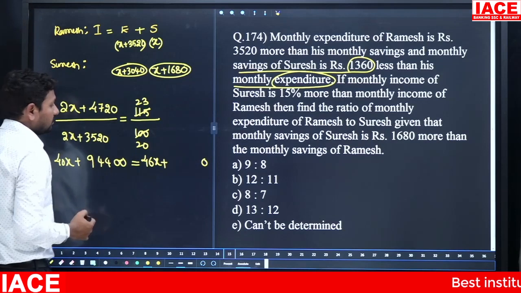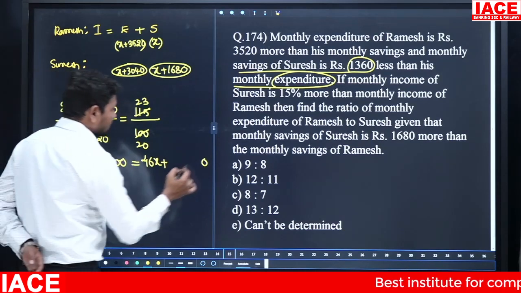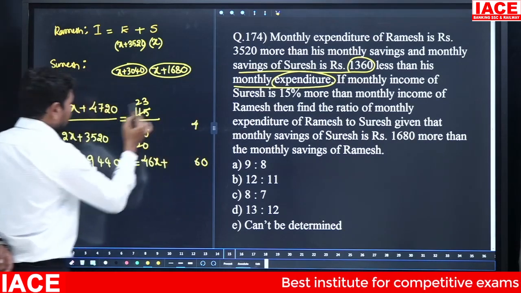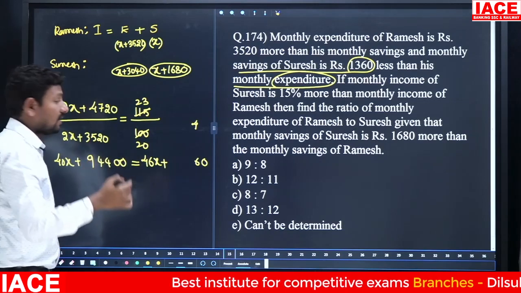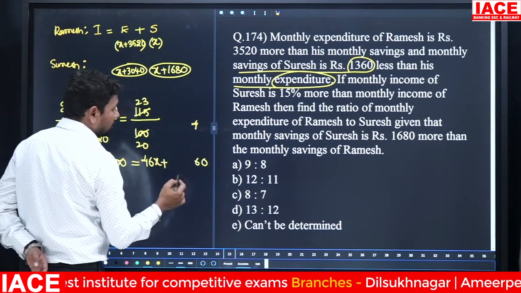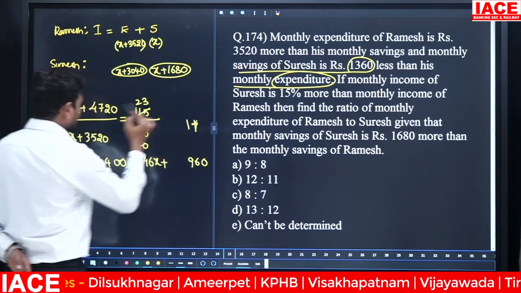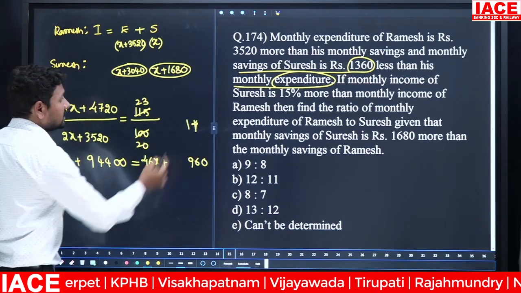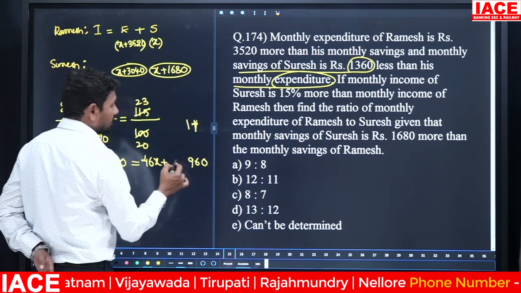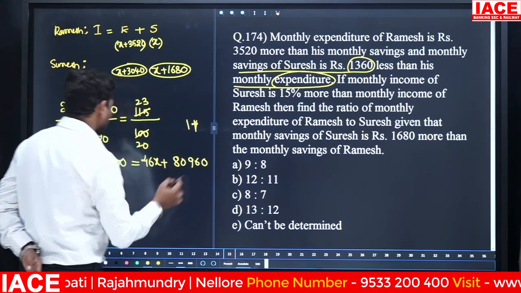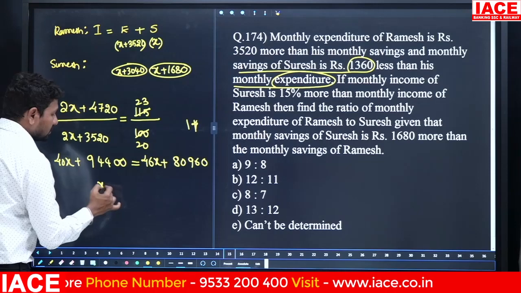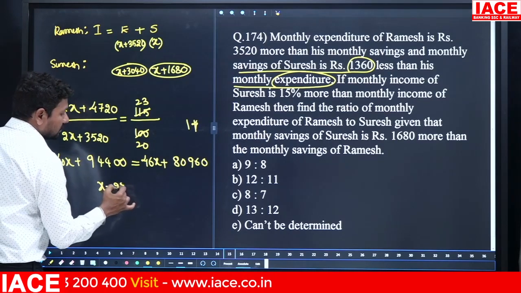Then 23 2s are 46, 6 carry forward is 4 and 23 5s is 115, 115 plus 4 is 119, then 9 carry forward is 11, 23 3s are 69, 69 plus 11 is 80, 80960.